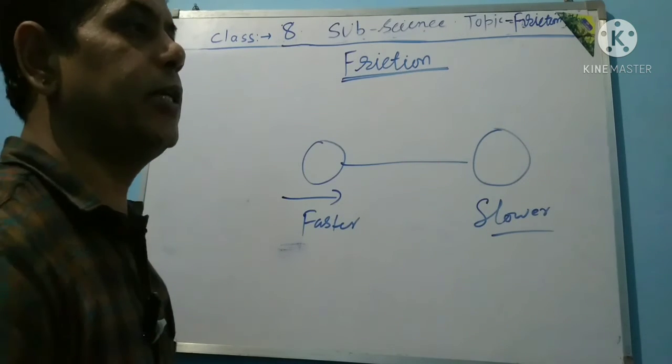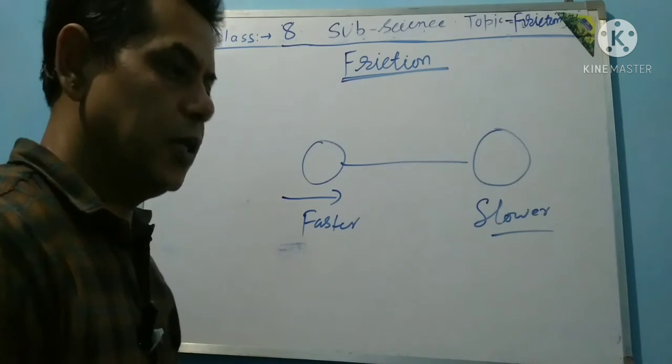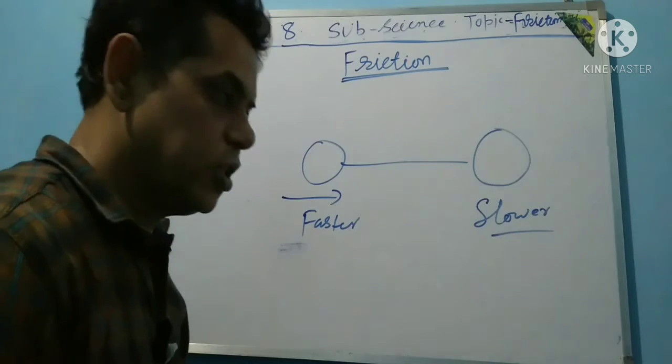The force opposite to any motion, that opposite force is frictional force.